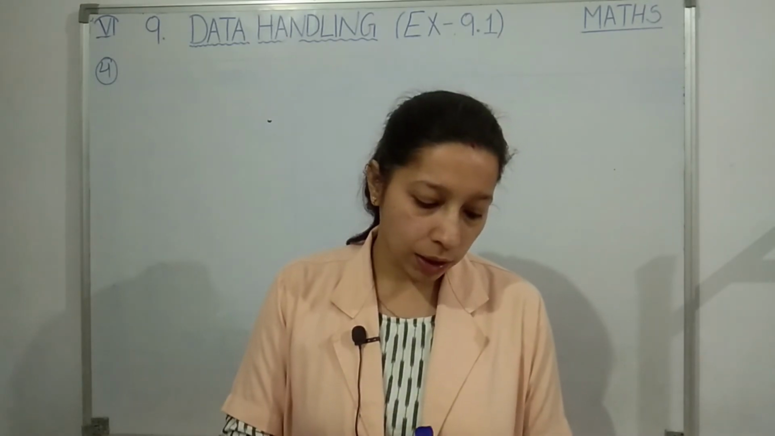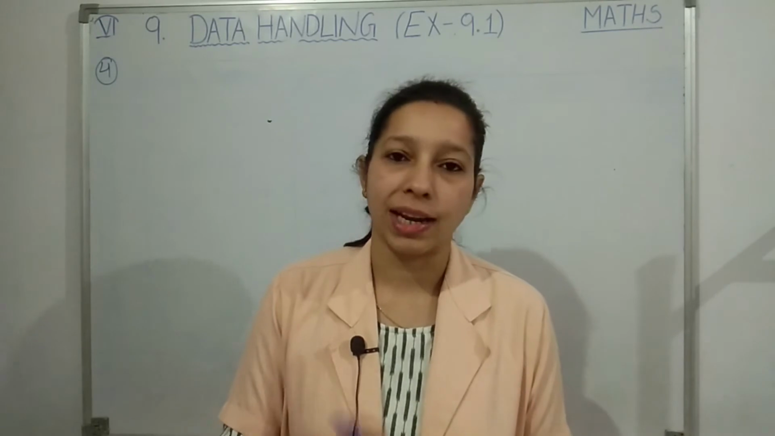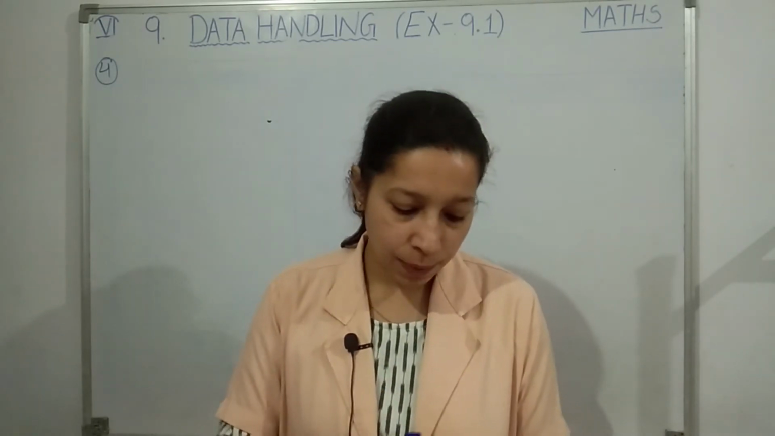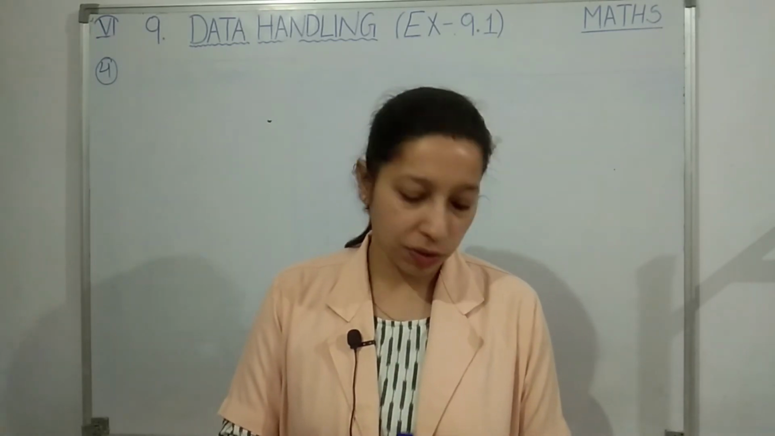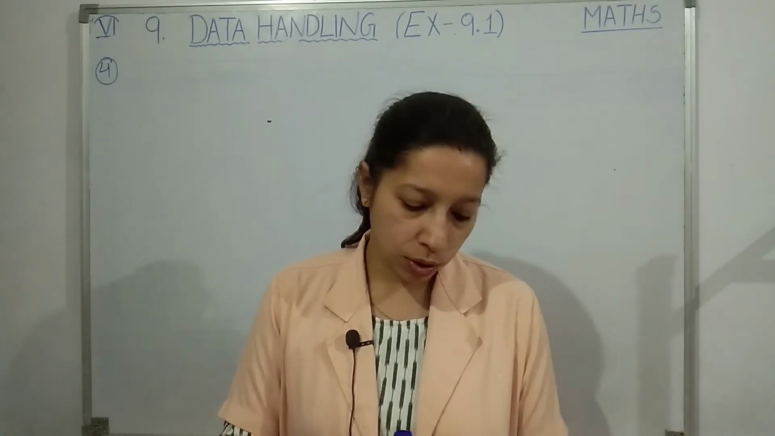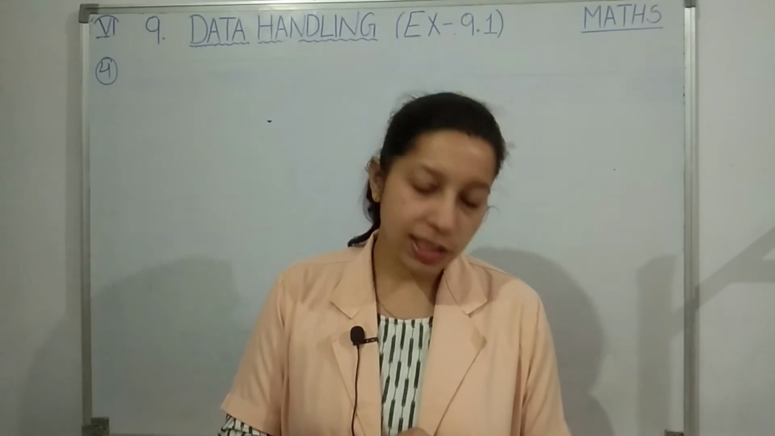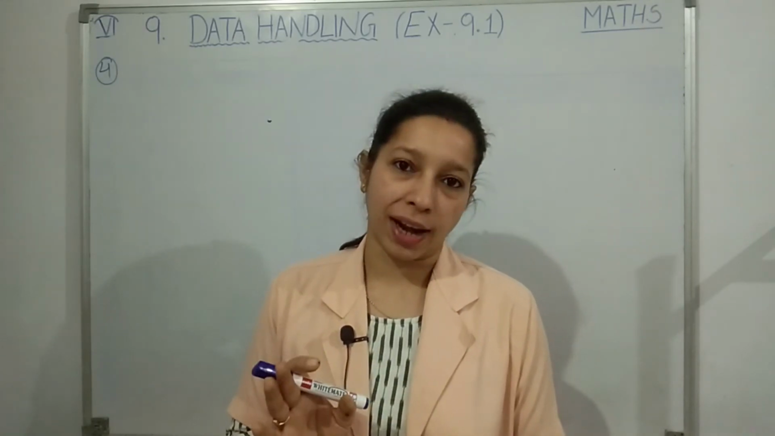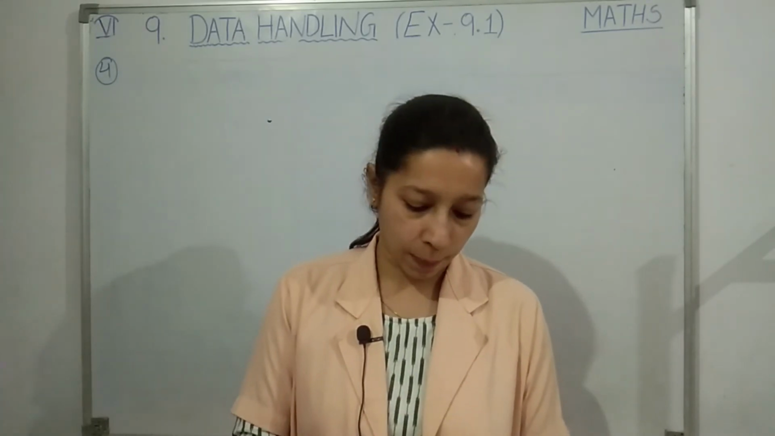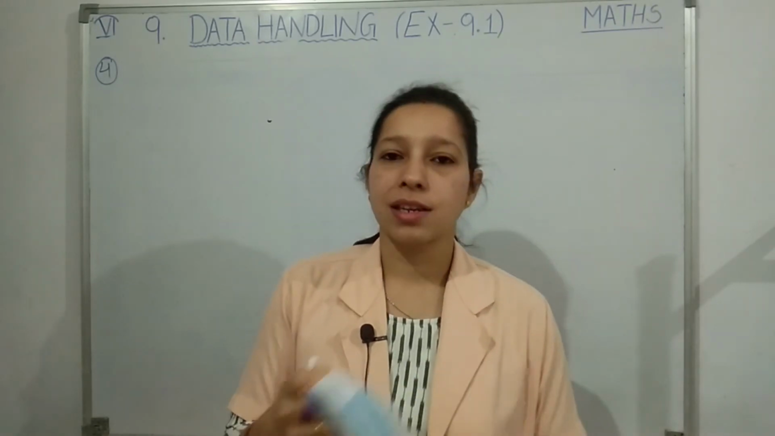For village C: 1, 2, 3, 4, 5, 6, 7, 8. 8 tractors are there in village C. Village D: 1, 2, 3, only 3 tractors. Village E: 1, 2, 3, 4, 5, 6. 6 tractors are there, students. So you can see village A and village E have the same number of tractors. Both are having 6 tractors. Okay, observe the pictograph and answer the following questions.